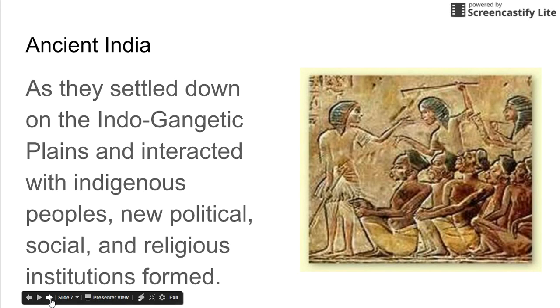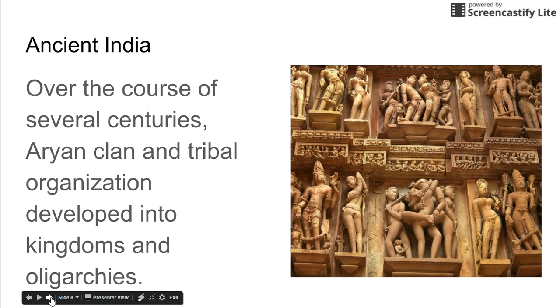As they settled down on the Indo-Gangetic plain, and interacted with indigenous peoples, new political, social, and religious institutions formed. Over the course of several centuries, Aryan clan and tribal organization developed into kingdoms and oligarchies.